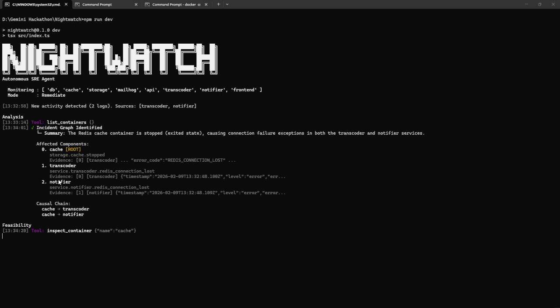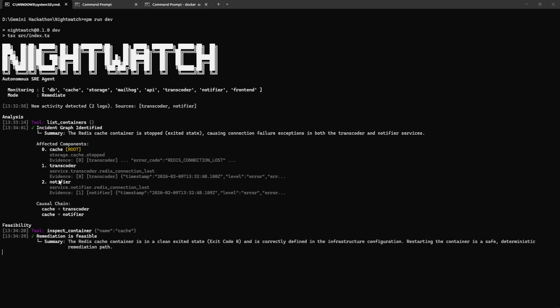Meaning the tool uses like list containers and inspect containers themselves are not sufficient to ascertain what should be. They just give an output of what is right now. So what Nightwatch does is it also ingests the Docker compose file to get the holistic view of what the system should look like, what are the configuration limits, capacity limits, so that it doesn't take any kind of guesswork towards the remediation approach. And once this feasibility check is completed, it's straightforward, basically it has to restart the container. That is what the verdict here is. The planning phase would begin, which would basically generate a remediation plan.